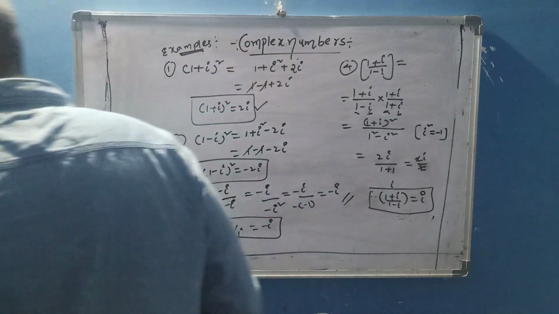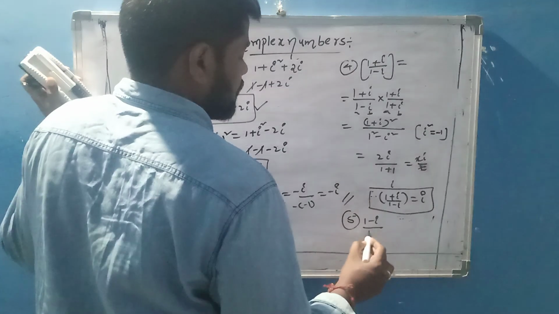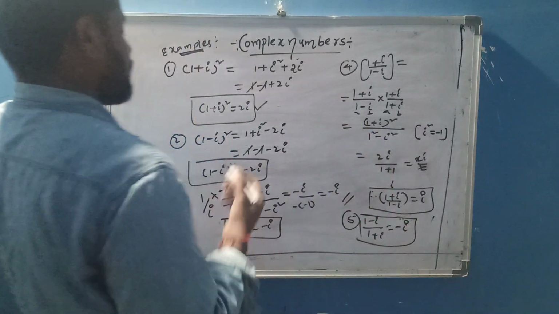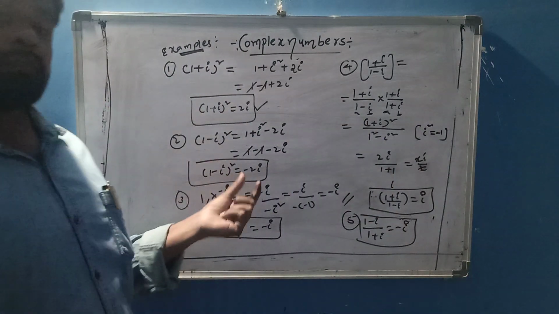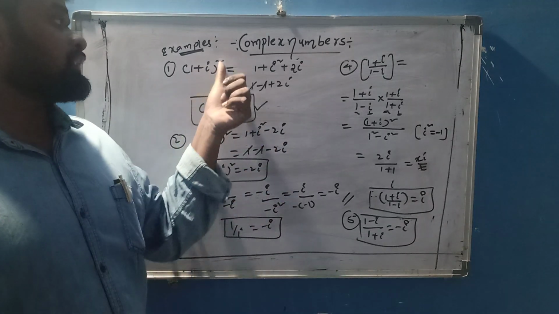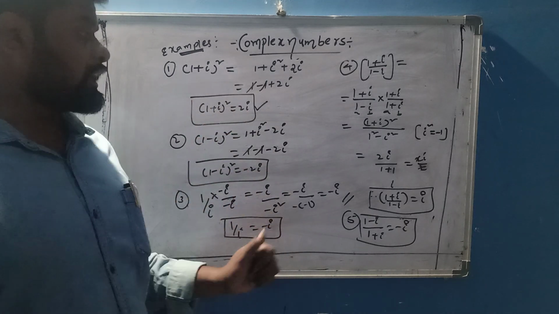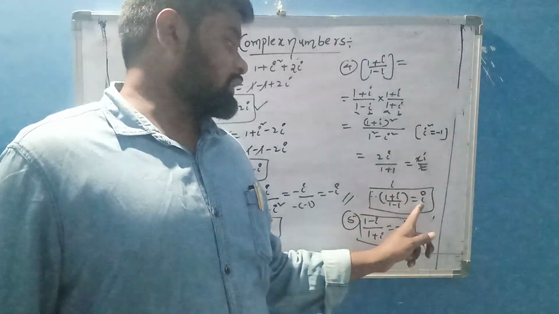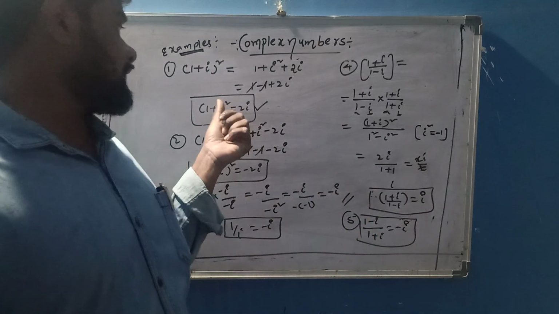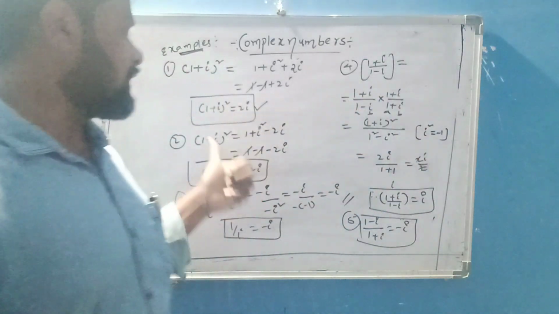Next, 1 minus i by 1 plus i is equal to how much? Similarly, the fifth one, 1 minus i by 1 plus i is equal to minus i. These are the total 5 problems, and also 5 applications. Sometimes in JEE Mains or some competitive exams, directly you can replace 1 plus i whole square by 2i, 1 minus i whole square equal to minus 2i, 1 by i equal to minus i, 1 plus i by 1 minus i equal to i, and 1 minus i by 1 plus i equal to minus i. In some exams and questions you can directly substitute these values. Remember these values also.